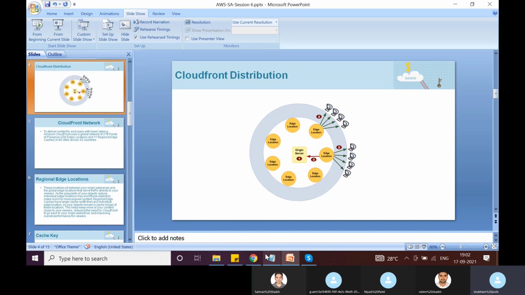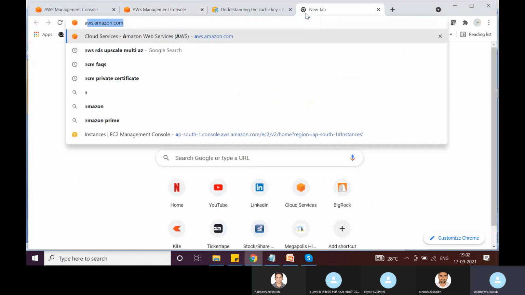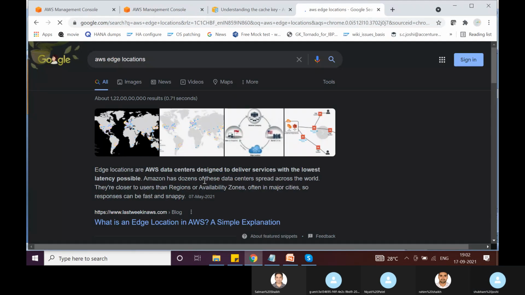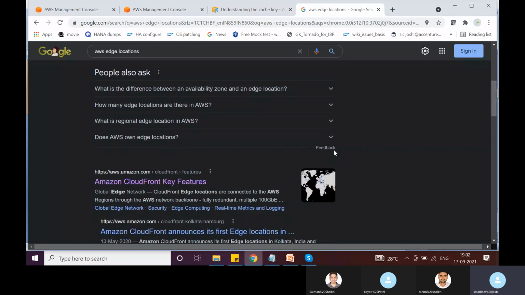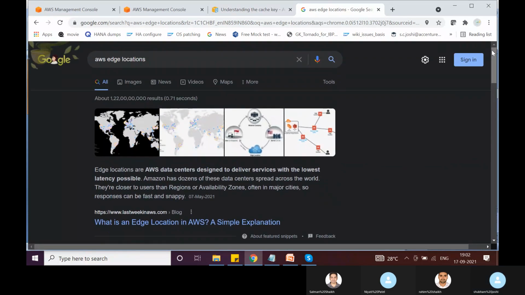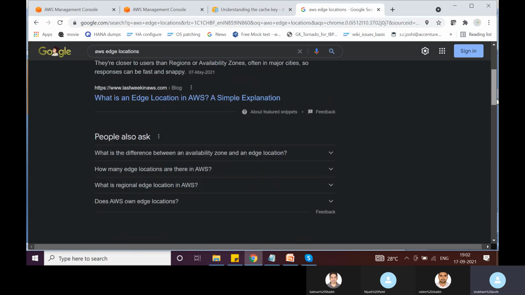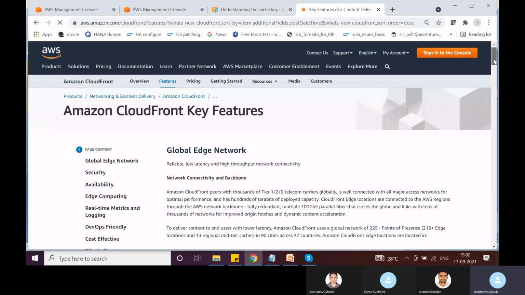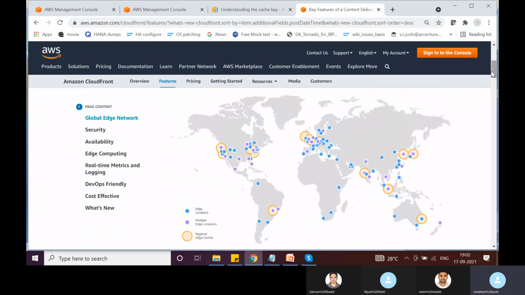If I search here for AWS edge locations, so this is the AWS infrastructure here. The blue dots that you see here are edge locations.